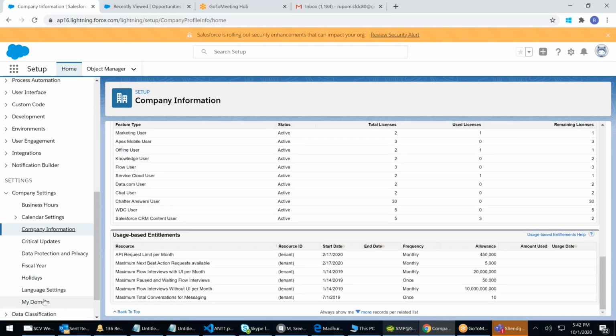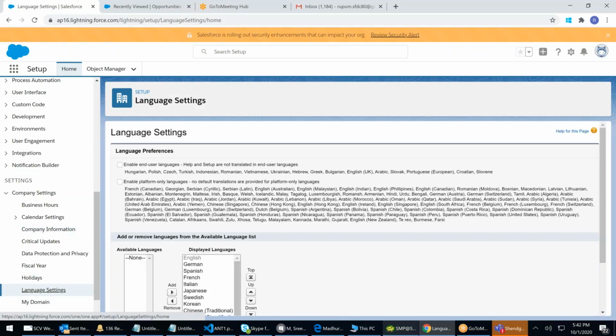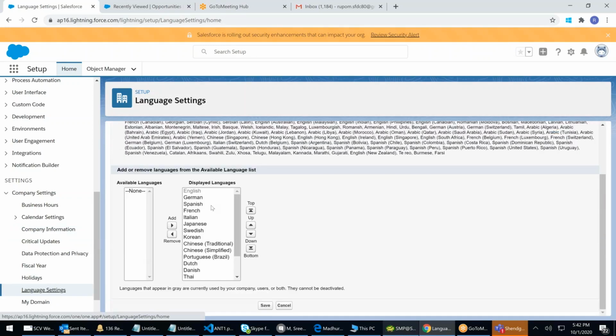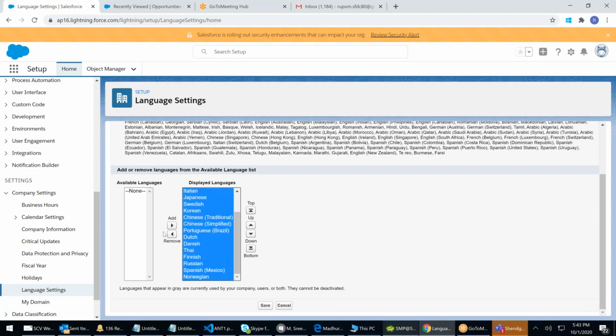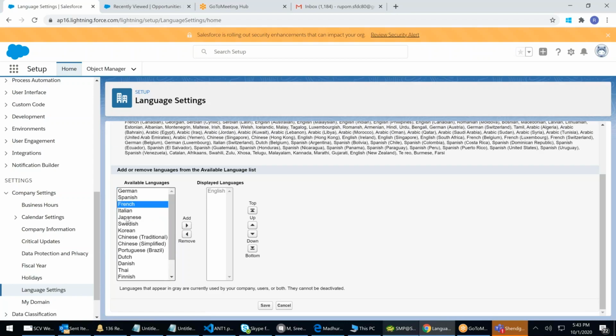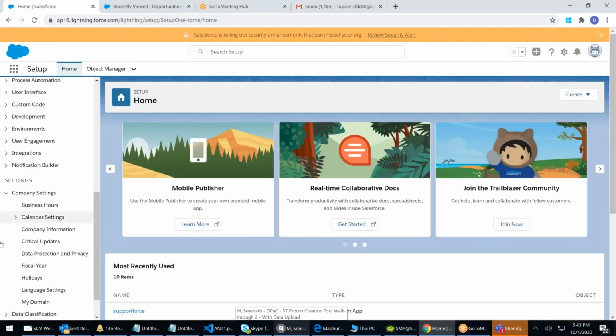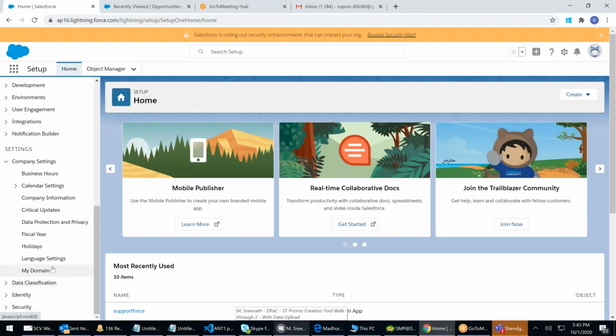Next, language settings. What are the languages that are available for your org? I'm removing everything. I have my business in Japan, and recently we've opened something else. Let's say these are the languages available. So that's it, only 2 languages I'm enabling. I click on save. In my company, only 2 languages work.